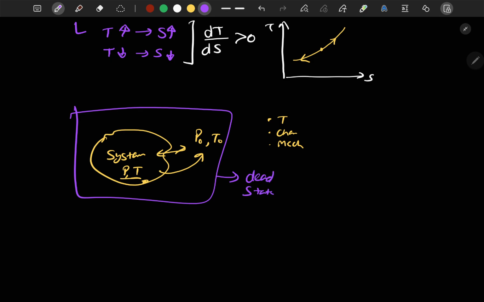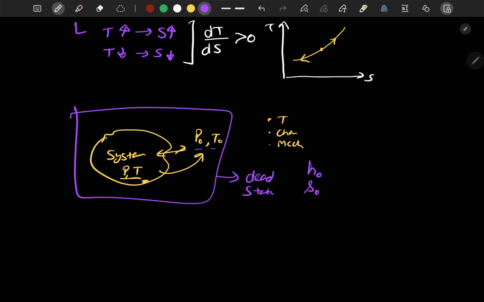Now the properties which define the dead state are often described by using 0 as a subscript. Like we describe p node and t node. Or if we describe enthalpy, we will write h node. If we define entropy, we will write s node.